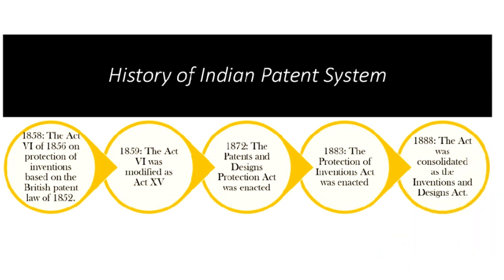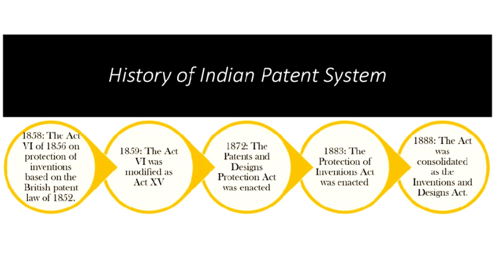In 1859, Act 6 was modified as Act 15. Patent monopolies called exclusive privilege, making, selling and using the invention in India and authorizing others to do so for 14 years from the date of filing the specification.